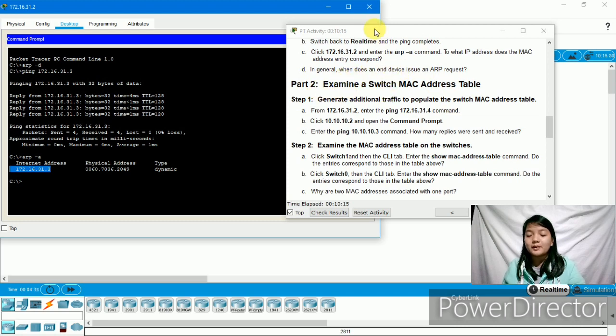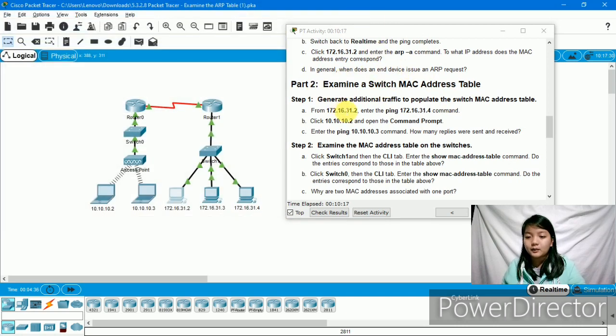Part 2, examine a switch MAC address table. Generate additional traffic to populate the switch MAC address table.